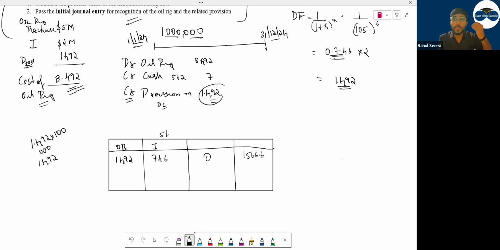Your provision value should be 1566.6. But what is the value you have recorded? 1492. Can I say you have to increase this?